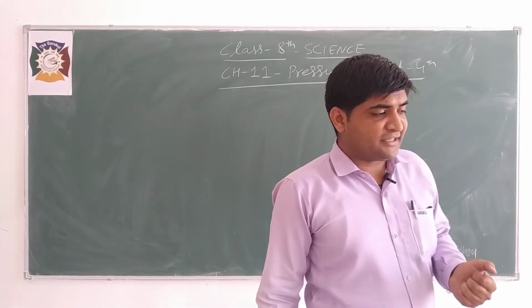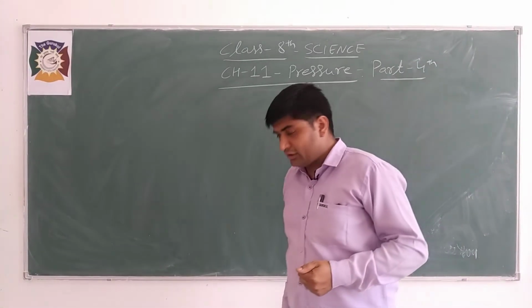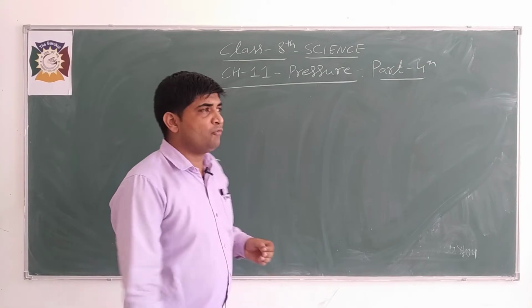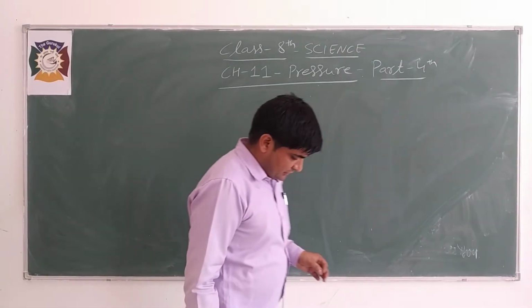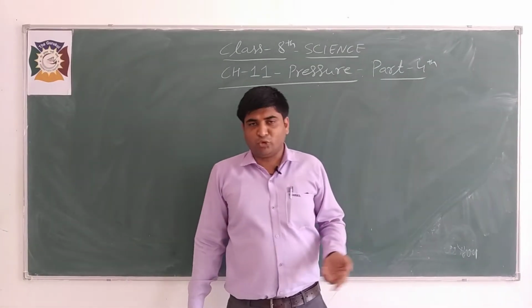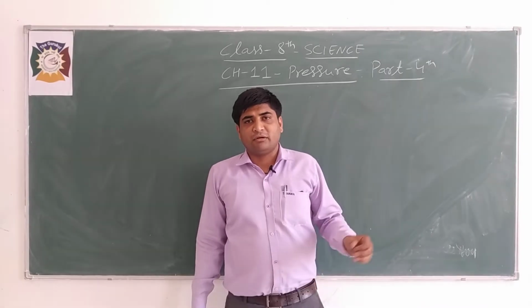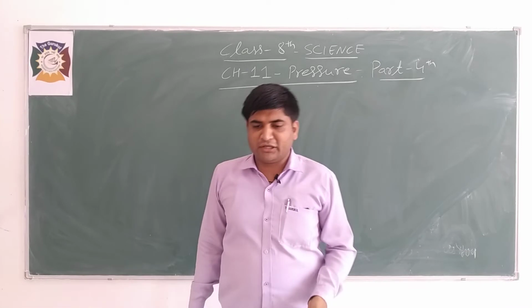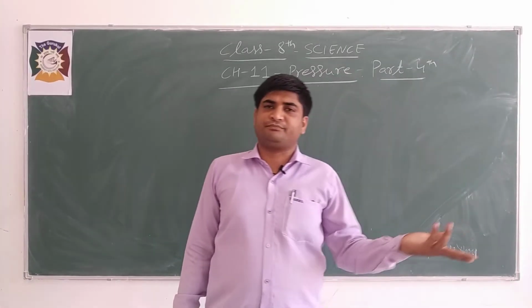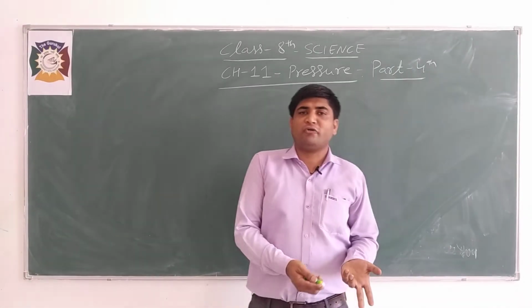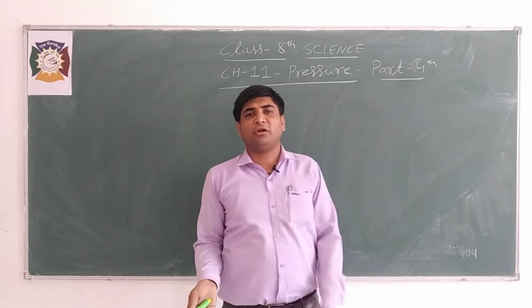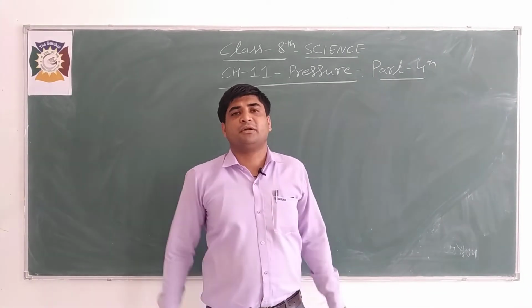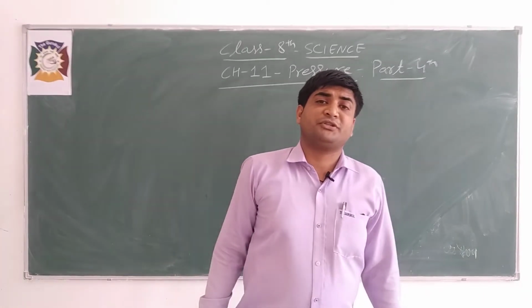Similarly, we can explain measurement of pressure. Measurement of pressure means there are two types of pressure in this chapter. First is liquid pressure and gaseous pressure, and another we have discussed already, that is solid pressure. The simple formula of pressure is force upon area. Similarly, we have discussed liquid pressure and gaseous pressure and atmospheric pressure also.